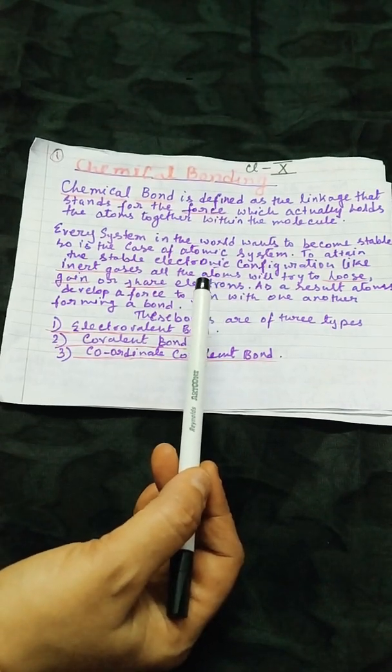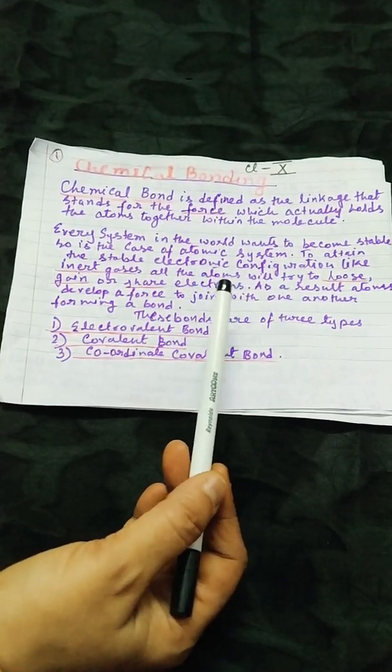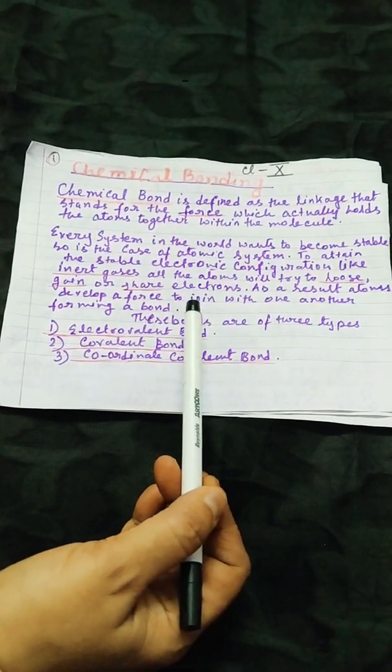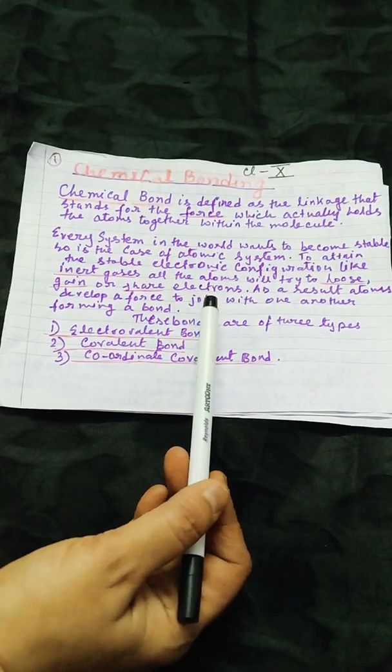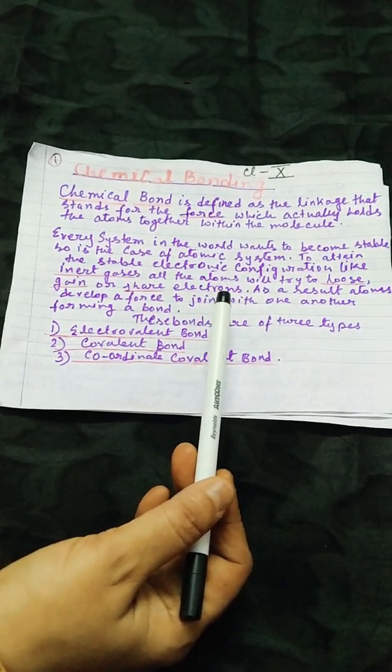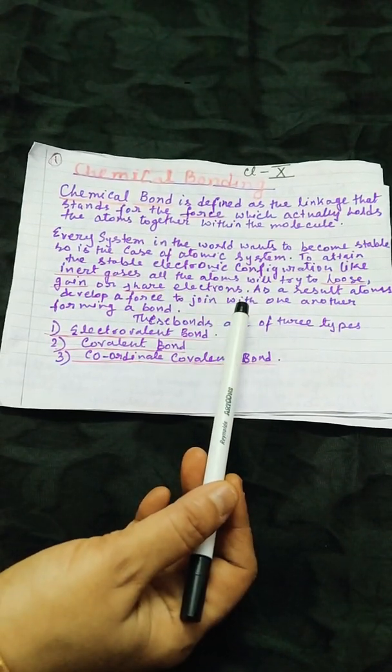They will either lose electron or gain electron or share electron in between two atoms to get the stable electronic configuration.